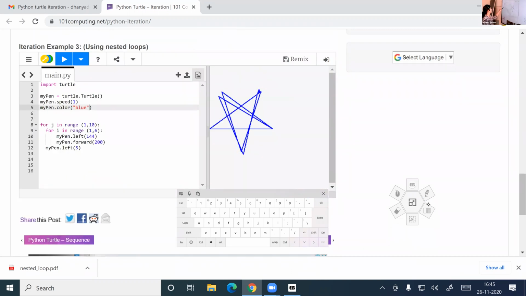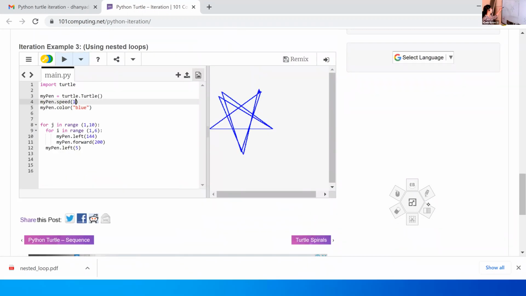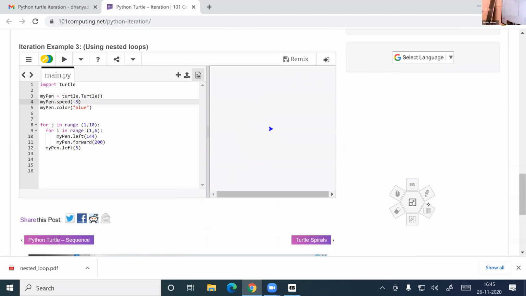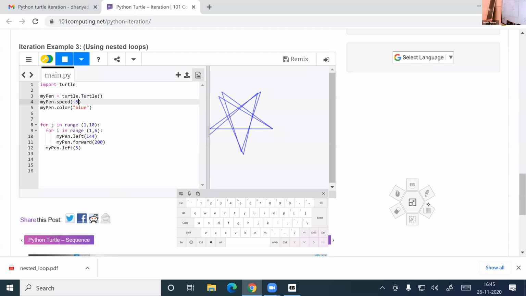So what was the previous value? We'll write it and let's see. Speed 0.5. So I'll get another value. Speed increased a little more. See how many times it executed? 9 actually. So we have written 1 comma 10.